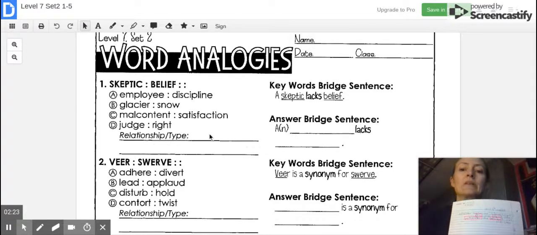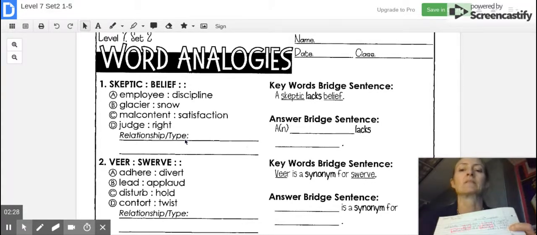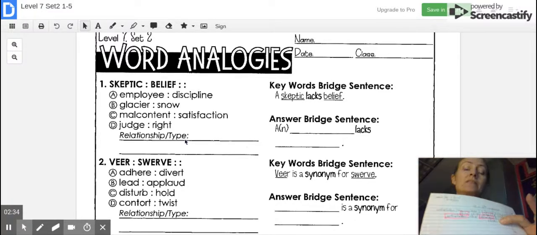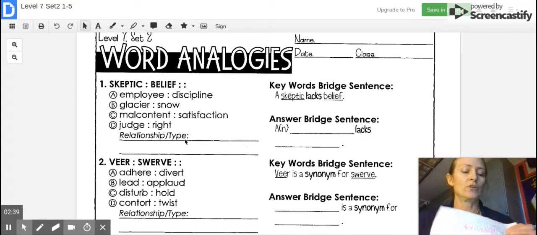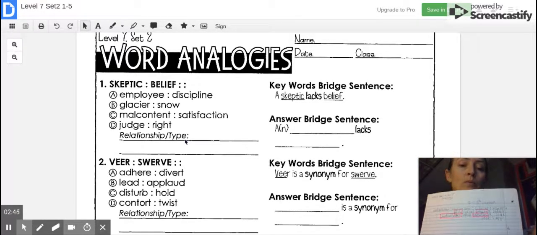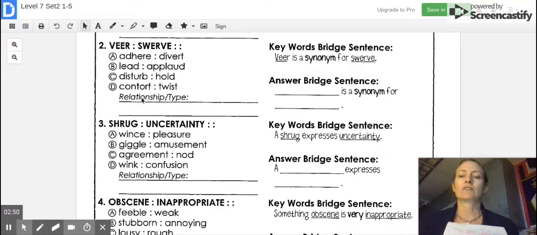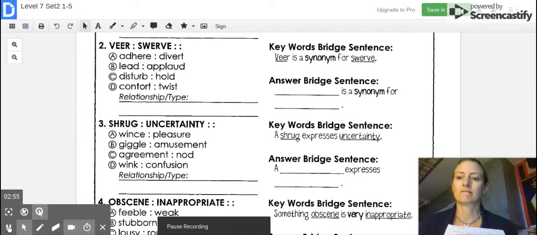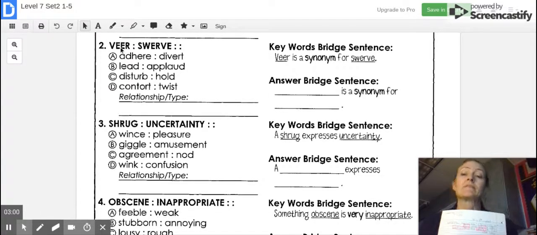Then we're going to come over here to relationship type. I just put the word type there because relationship and type kind of mean the same thing as far as what we're trying to figure out. And the type is that it lacks something. It's missing something. So you're going to put type: lack. And then number 1 is done. Okay, let's go ahead and do number 2. Let's write veer is to swerve. Now we have to figure out what the meanings of veer and swerve are.